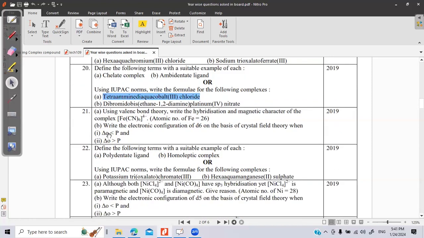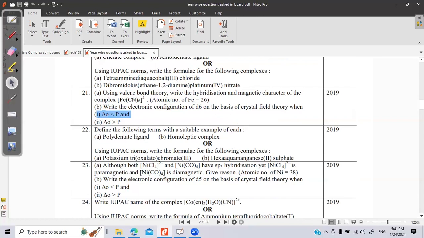This is what we were just talking about today: if the difference in the energy of t2g and eg, delta naught, is smaller than the pairing energy, then what will happen? The same question, a direct question from the NCERT book. For this chapter, 100% we have to rely on the NCERT textbook. No need to take any reference book.